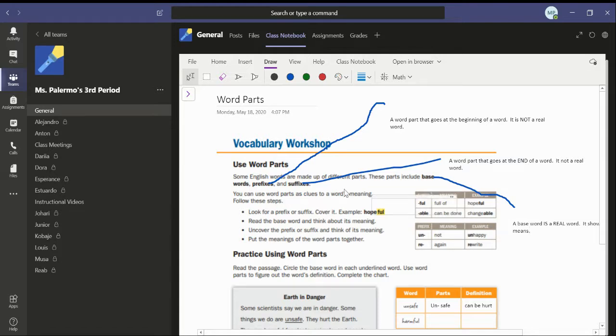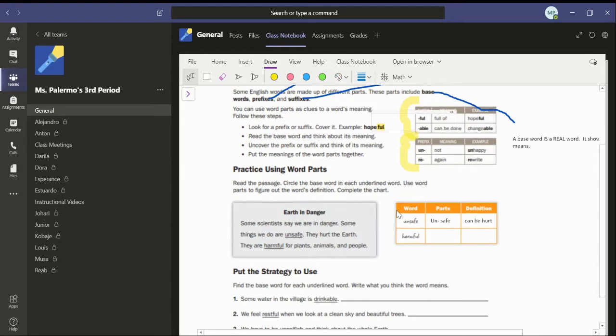So in this activity, you're going to be practicing using the prefixes and suffixes in these two boxes. So if you get confused, just look up here because it'll really, really help you. All right, let's go on down to what you're actually going to be doing. So you're first going to read the passage. Let's read it together. It would be a really great idea if you read it with me.